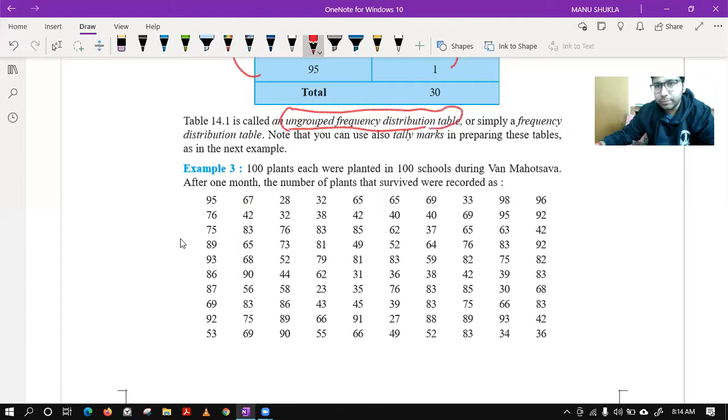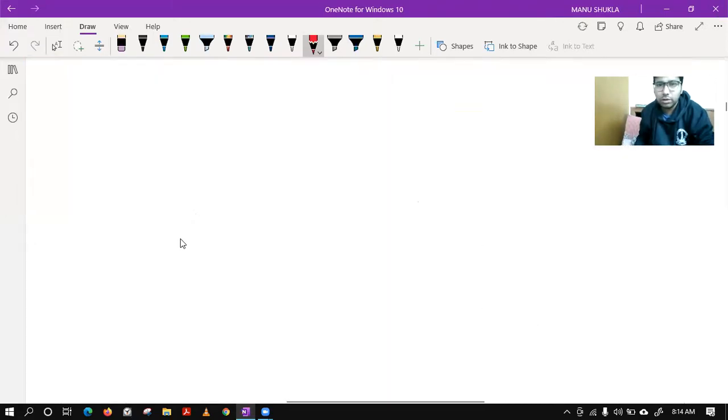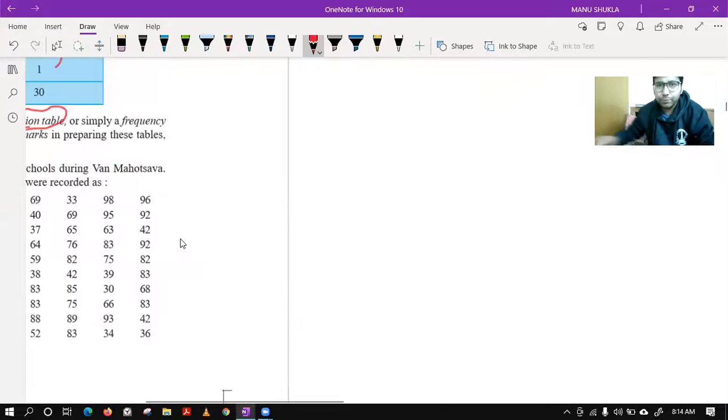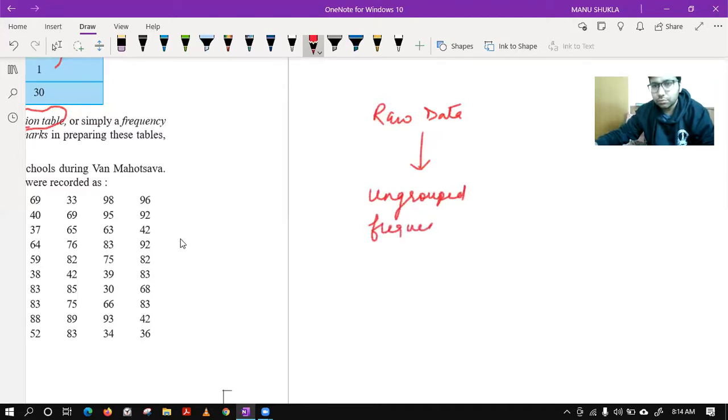This is the first case that we have done. So let me write over here a flow chart kind of thing. First we dealt with raw data as you have done in the previous classes. Then you came to the second concept of ungrouped frequency distribution.